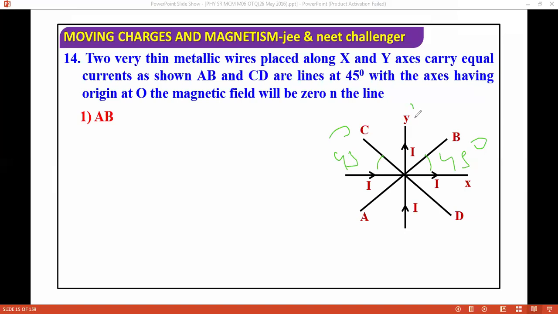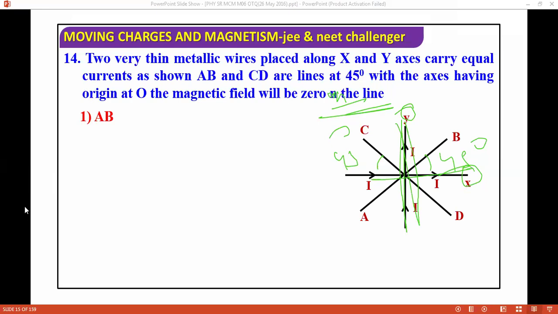The current in the Y axis is as shown, and in the X axis it is dot. And this is the line, and now the magnetic field will be zero on the line. Basically, the question is talking about the magnetic field on the line. If you see this question carefully, current is going along the y-axis as well as along the x-axis.